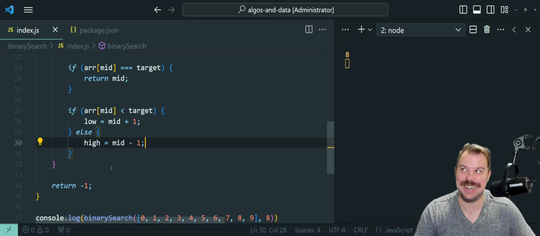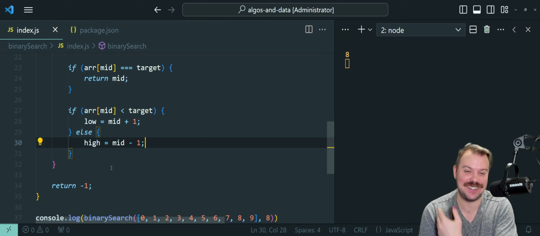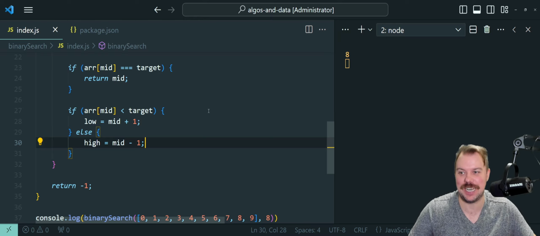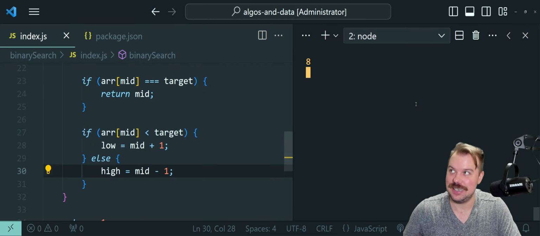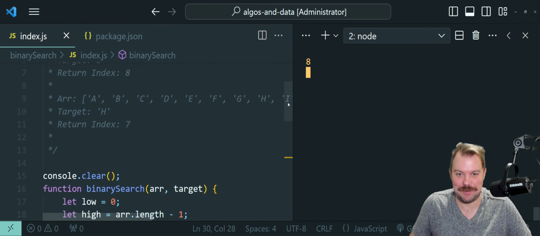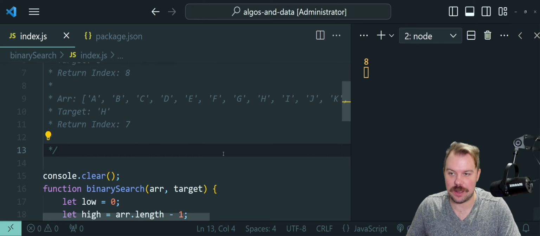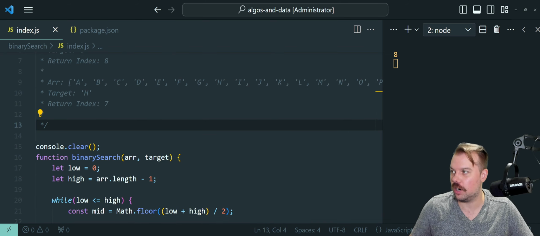And just like that, we get the correct answer right there, which is difficult to visualize, but nevertheless, it is correct. I don't know what to tell you. That's how it works. How about we console log and try to work our way through this step by step so we get it.